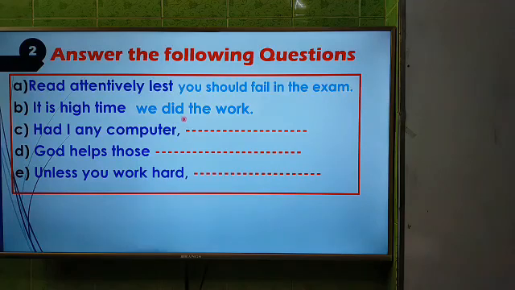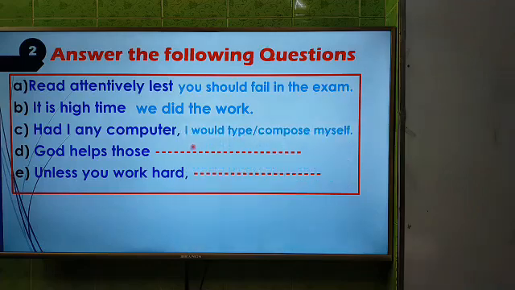Now dear students, let's go to the third one. Question number C, "Had I any computer", that means "if I had any computer". This is the rule of conditional sentence, and you know that there are three kinds of conditional sentence: first condition, second condition, and third condition. Here, as it is in past indefinite, it is called the second condition, so after the subject we have to write would, could, or might.